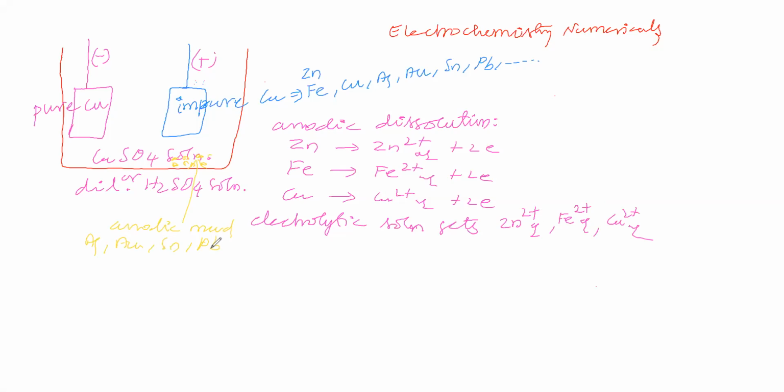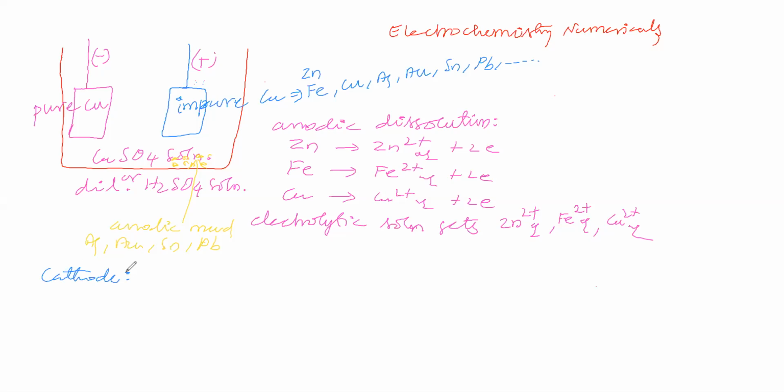So in the electrolytic refining, we are taking the electrolyte as copper sulfate solution or dilute sulfuric acid solution. The cathode is pure copper. The anode is impure copper. At the anode, oxidation is possible. The anode undergoes dissolution. Due to dissolution, the electrolytic solution gets Zn2+, Fe2+, Cu2+ from the anode, and anode mud is available. In the anode mud there is silver, gold, tin, and lead. Now, what is the cathodic process? In the cathode, reduction is possible.